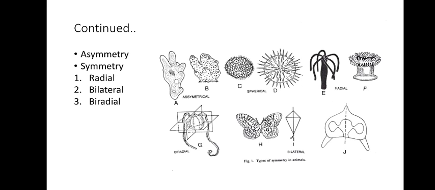Now what is bilateral symmetry? In this case, only in one plane that passes through the central axis, you are going to get identical halves. For example, this is a butterfly. So if I cut exactly at the center, exactly at the center, here you will be able to see the wrong diagram lines.